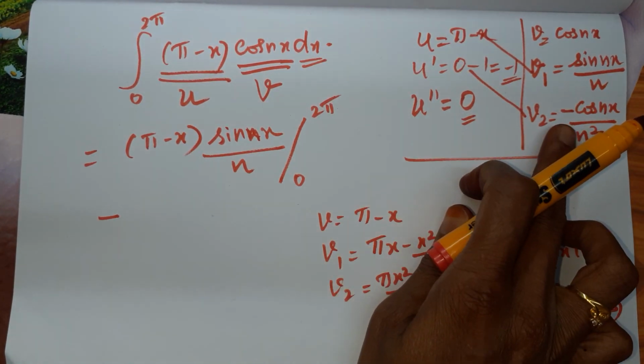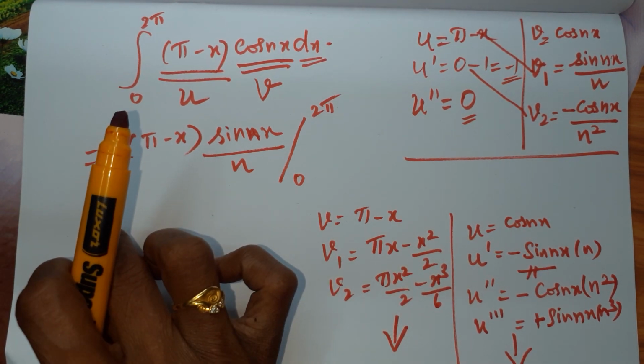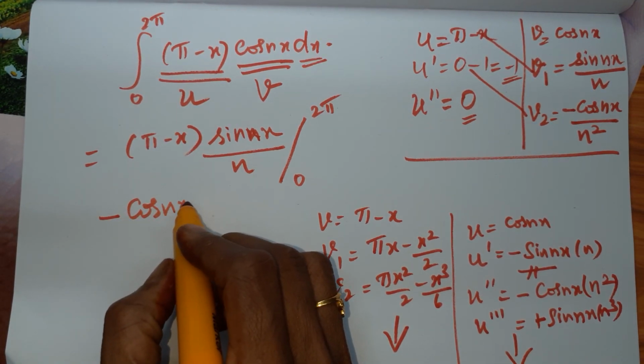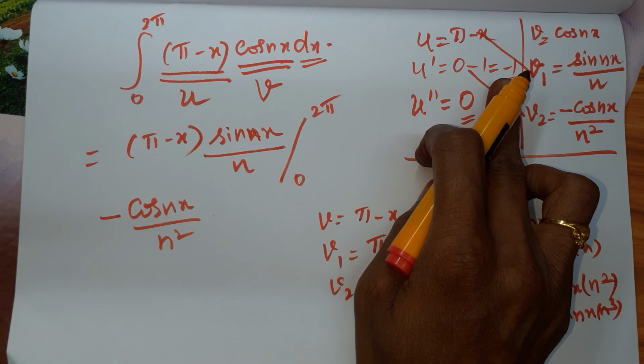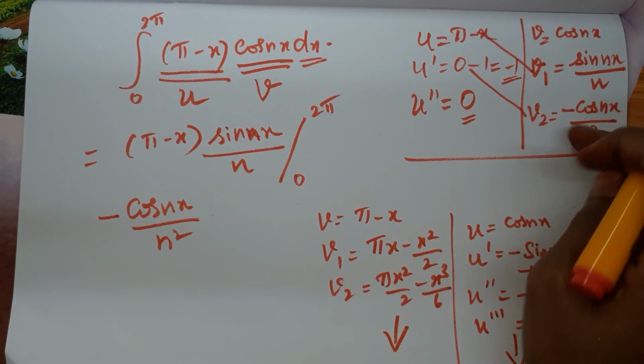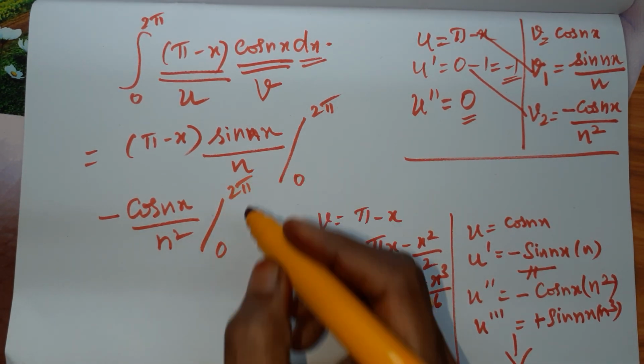Minus into minus is plus, but in the formula we have one minus sign. So totally this term will have a minus sign. So minus of cos nx by n squared, because when we multiply it is just cos nx by n squared with the negative sign, and here the limits are from 0 to 2 pi.